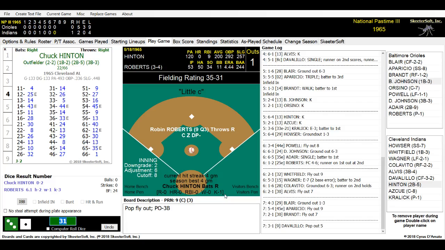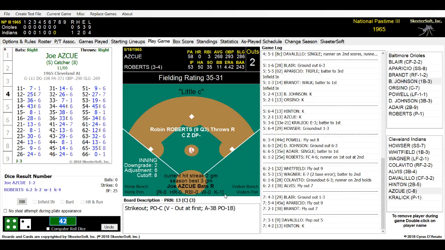Due up is Chuck Hinton. Chuck Hinton is 0 for 2. Struck out. Ground out to the first baseman unassisted. Here's the pitch. It is a 42. And Chuck Hinton strikes out. That is Roberts' 4th strikeout of the game to go along with 1 walk.